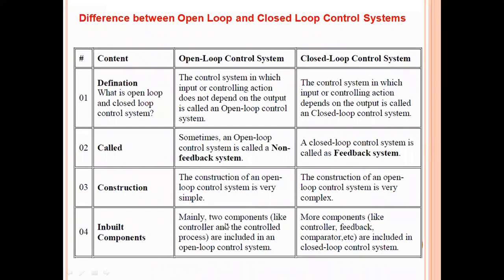And coming to the major components involved, the open loop systems have majorly two components. One is a normal controller and the main plant or system or the working operation block. Whereas in closed loop control system, we have controller, we have the processor or plant along with the feedback and comparator. So more components will be there in closed loop control system.